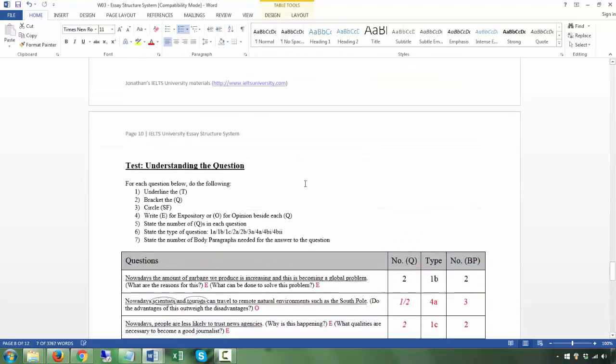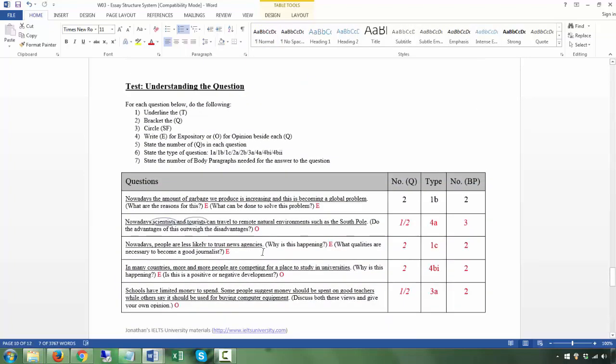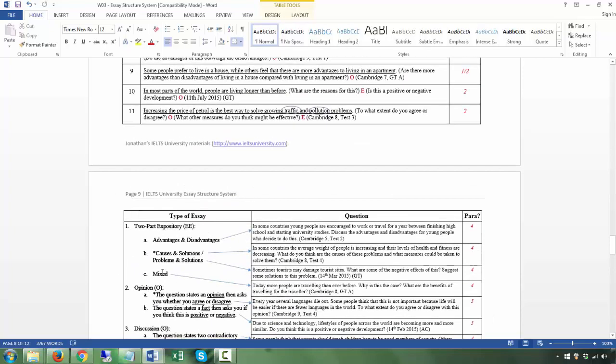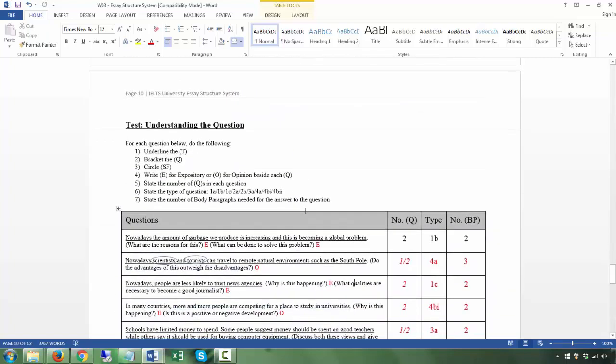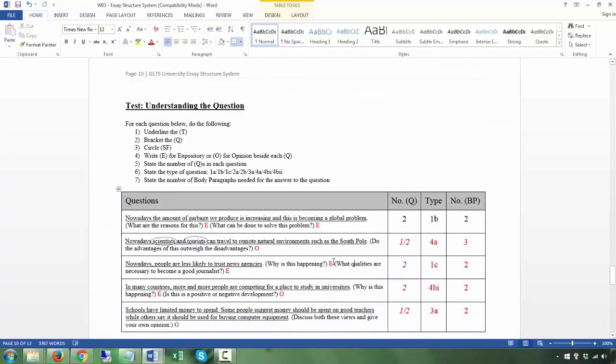Because this question, why is this happening? This is a cause. What qualities are necessary to become a good journalist? It's not a solution, right? So it's just another question which is expository. So I put it under the mixed category here. So that will be 1C, and they will have 2 body paragraphs, 1 addressing this, 1 addressing this, and of course there are 2 questions here, 1 question, 1 question.